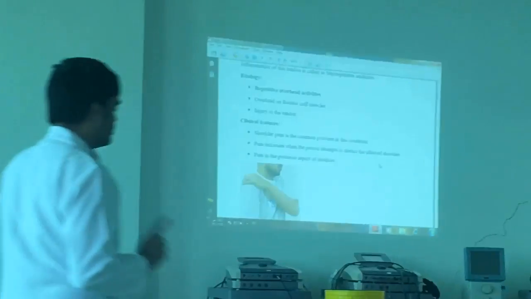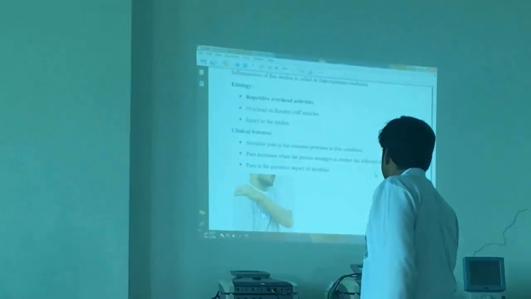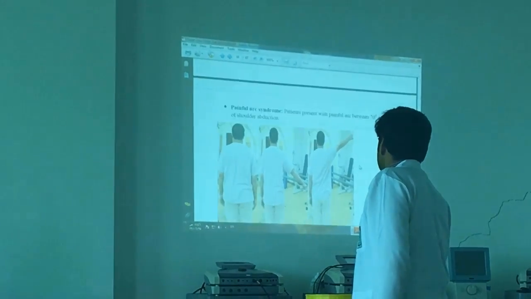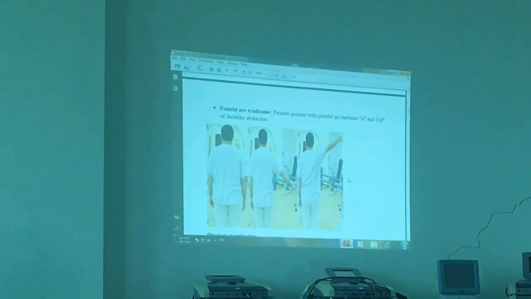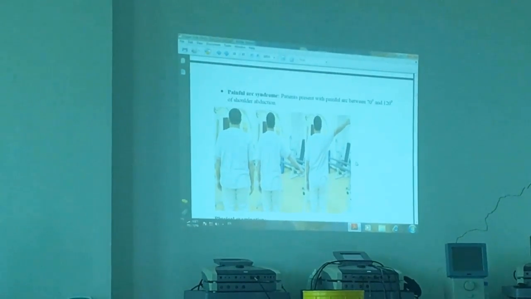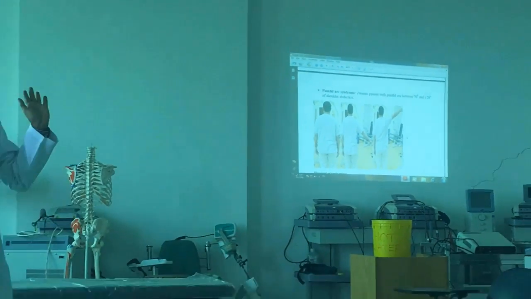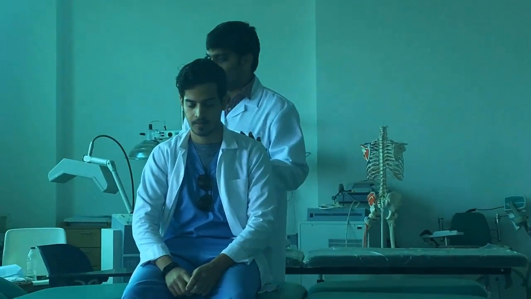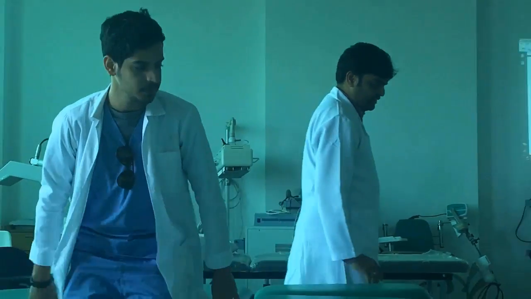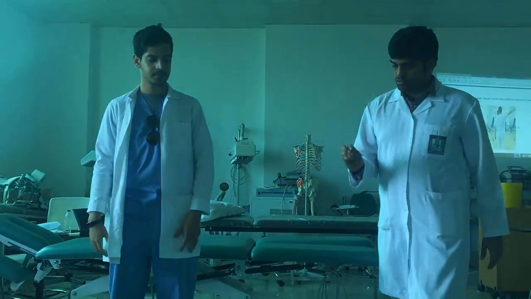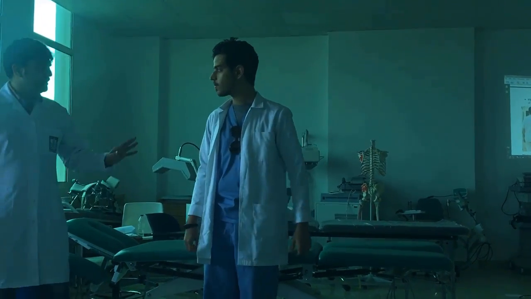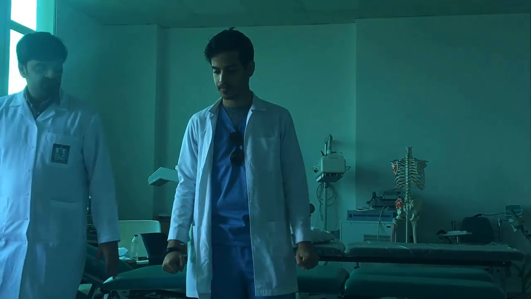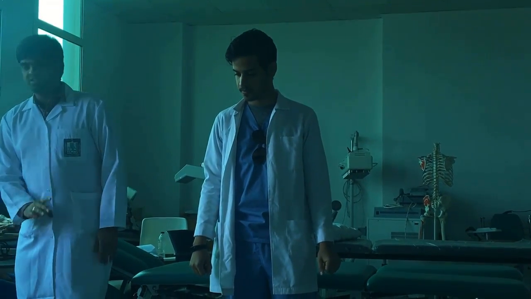Please remember, don't tell me the anterior aspect in the exam. Now, this is the particular feature of supraspinatus tendinitis. This is called painful arc syndrome. In the standing position, ask the patient to do slow abduction. It is active, not passive. Ask the patient to do active abduction.